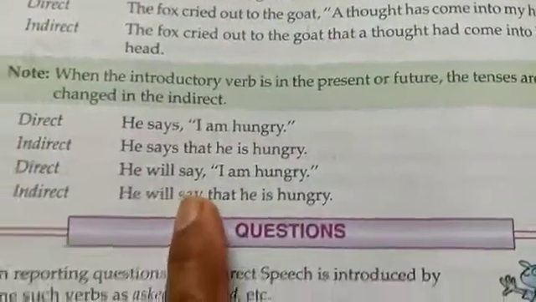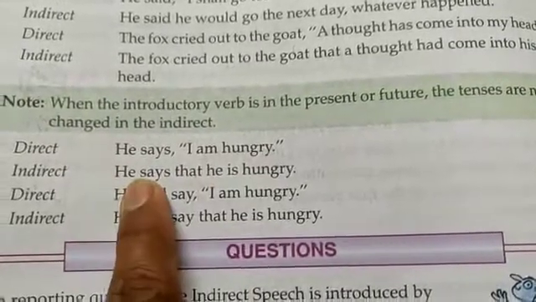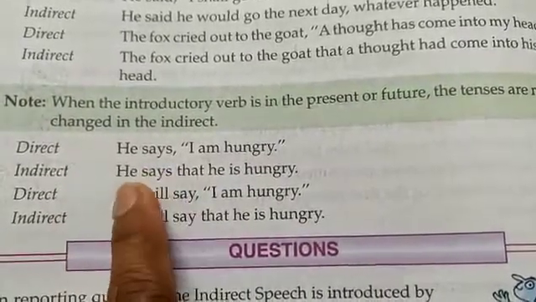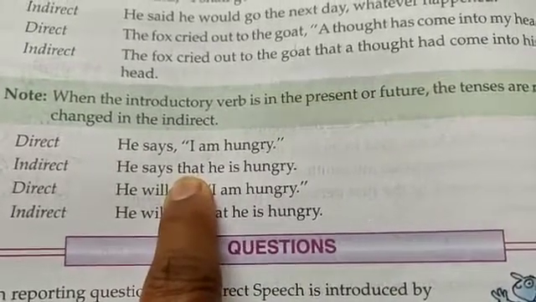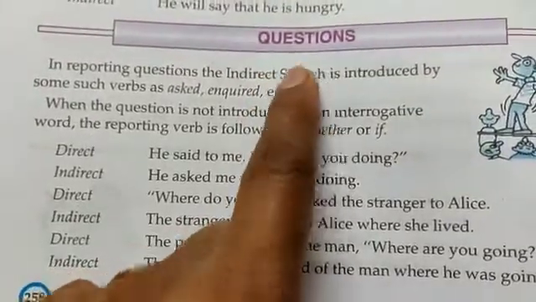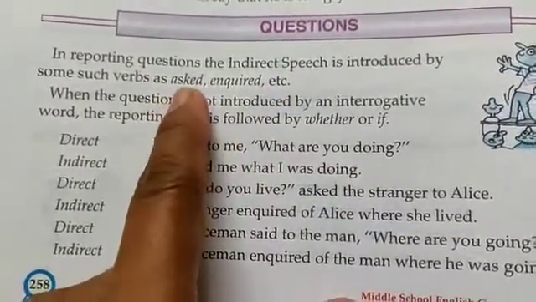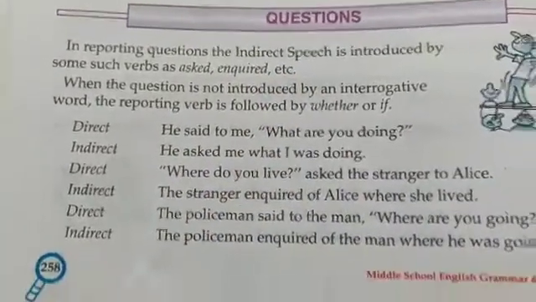Now when we were talking about statements, children, we used the conjunction that to report whatever was to be reported in indirect speech, right? Whereas when we talk about interrogative statements or questions, verbs such as asked, inquired, etc. are used. So now let us see.